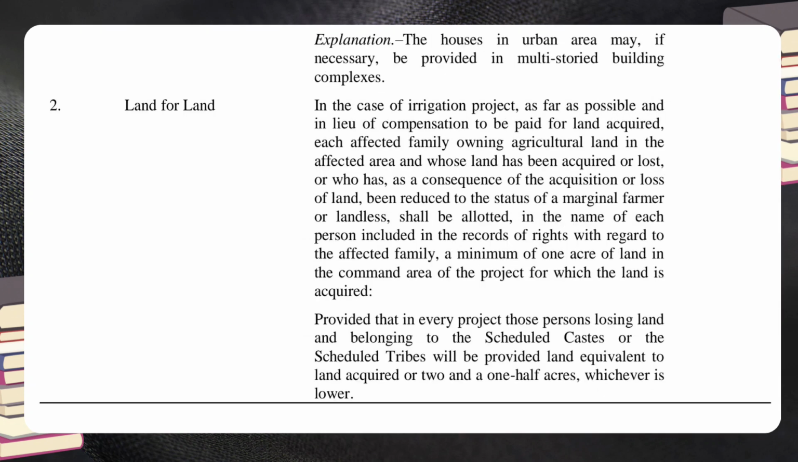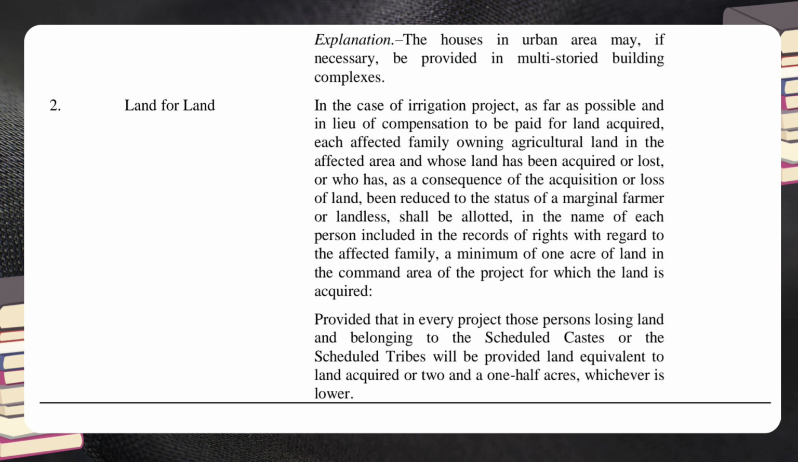2. Land for land. Entitlement or provision in the case of irrigation project, as far as possible and in lieu of compensation to be paid for land acquired. Each affected family owning agricultural land in the affected area and whose land has been acquired or lost, or who has, as a consequence of the acquisition or loss of land, been reduced to the status of a marginal farmer or landless, shall be allotted, in the name of each person included in the records of rights with regard to the affected family, a minimum of 1 acre of land in the command area of the project for which the